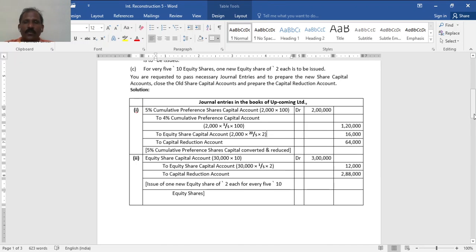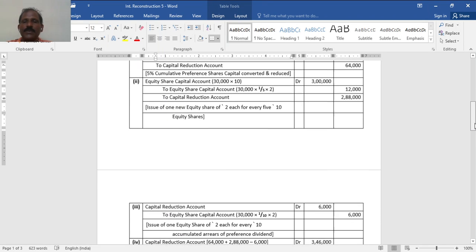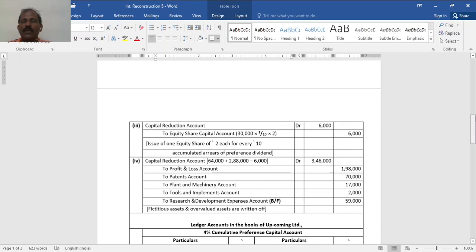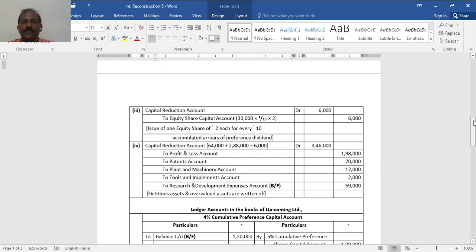Their difference, 2,88,000, is to be transferred to the capital reduction account. Then capital reduction account to equity share capital account, for the issue of 1 equity share of 2 each for every 10 shares held. 30,000 divided by 10 is 3,000, and 1 into 2, so 6,000, for accumulated preference dividend.